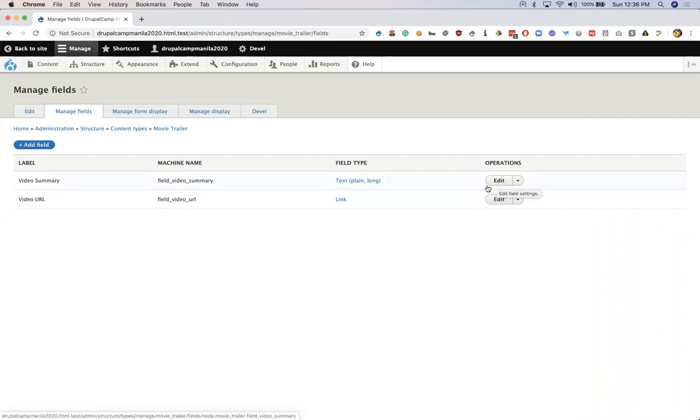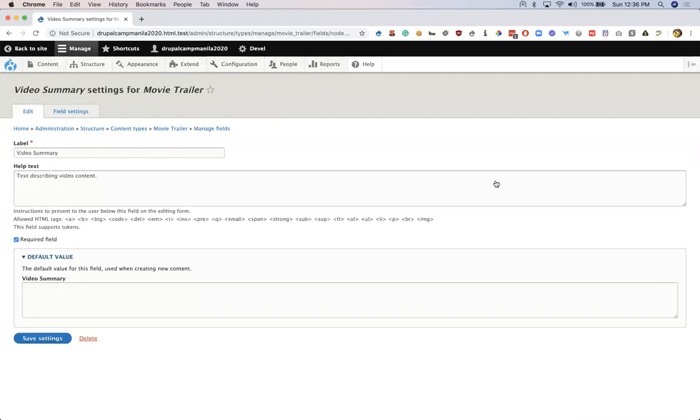Please note that the machine name is field_video_summary, and it is a text plain long field. This field has some settings. Let's see what those are. I have clicked on edit. The label is video summary. It has a help text of text describing the video content, and please note that it is a required field.